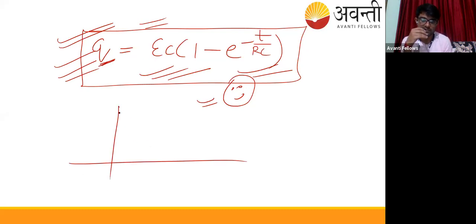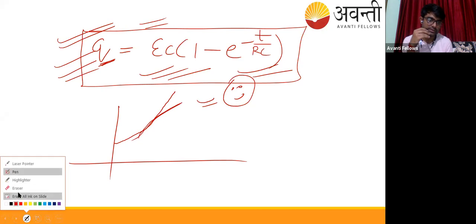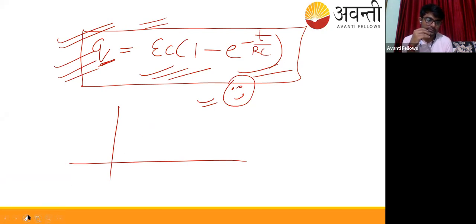So it's somewhat like this. Hold on, let me draw it properly. So it will be basically, here it's something like 6.32, that we will derive in the next session. So it is basically like this. Okay, so we will derive this in the next session. So this was the charge equation.